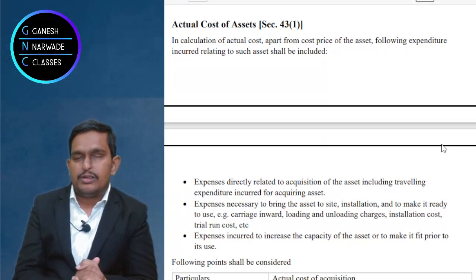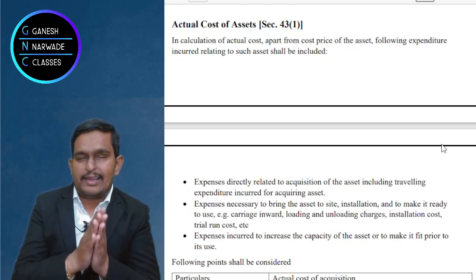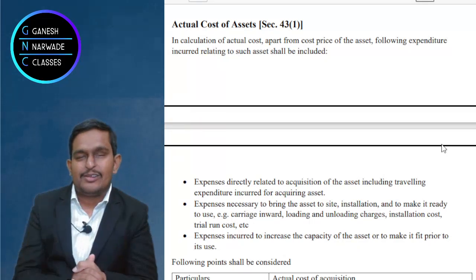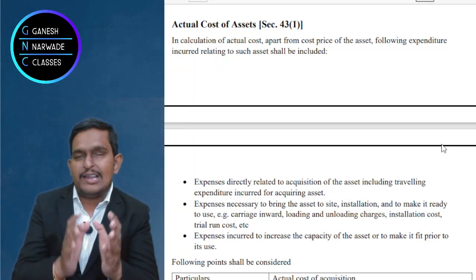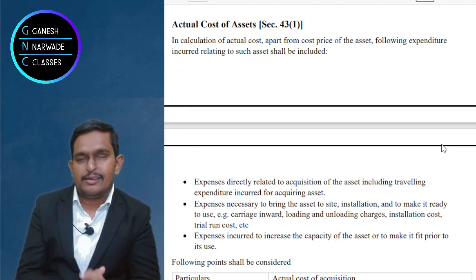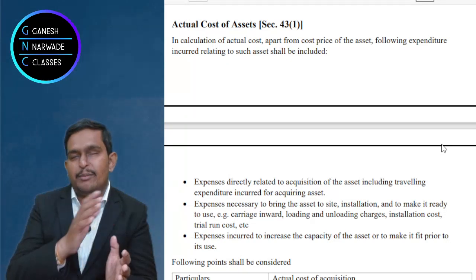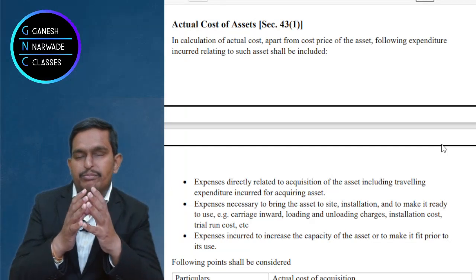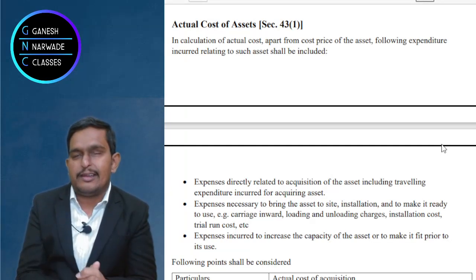But now opening WDV is there, sales we will get, but purchases. So what should be the value of purchase? Should we take only the purchase price, or should we add something else, or are there any things which we have to remember relating to that?